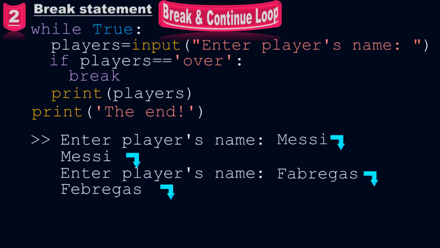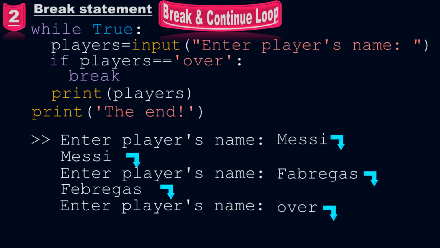When you press the enter button, one more time the input line will come, where it shows "Enter player's name". If you type "or" here and then press the enter button, the loop will stop. The loop will take a break and it will show the last message, which is "the end". So we can give a break to the while loop by using the break statement, even if the while loop is true all the time.